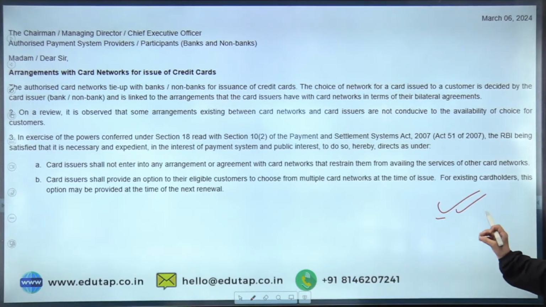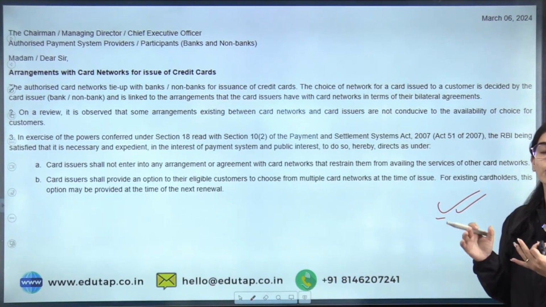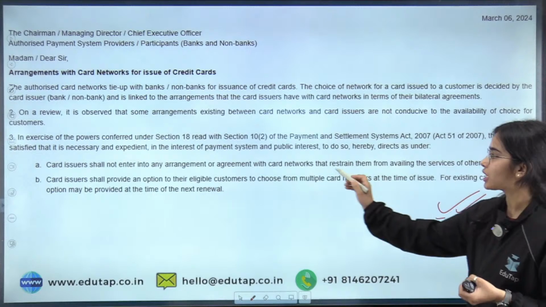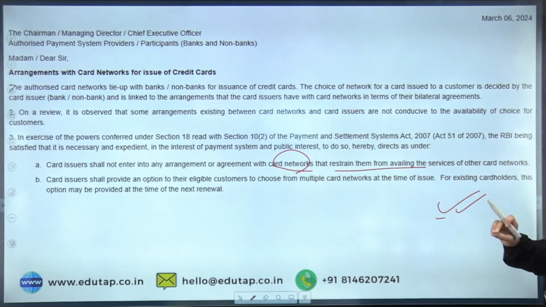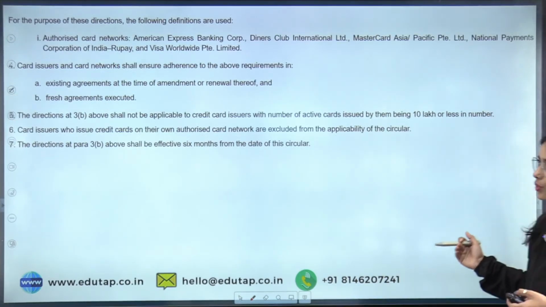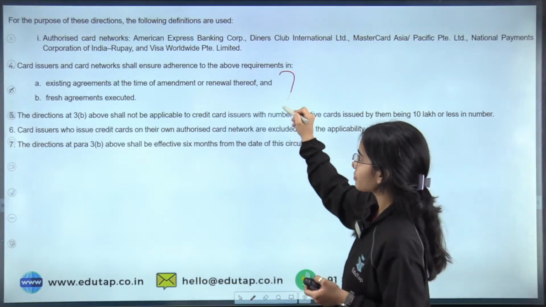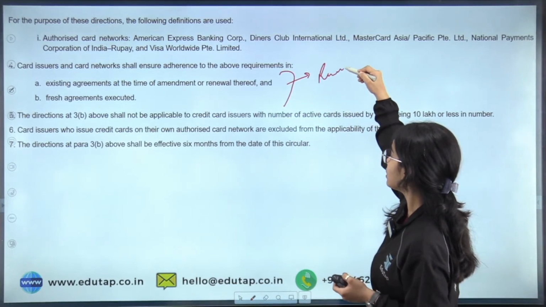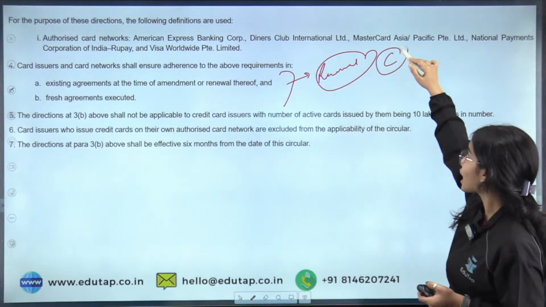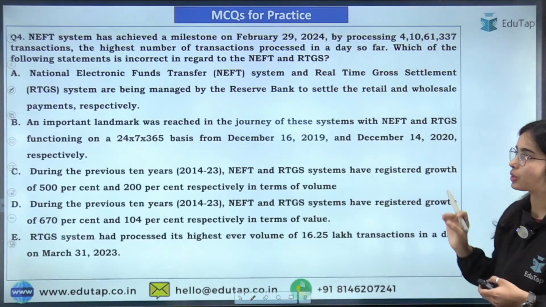You can see that card issuers shall not enter into any particular agreement with the card networks that restrains them from availing the services of other card networks, and when you are doing the renewal of the card, the card network choice should be given to the cardholder.